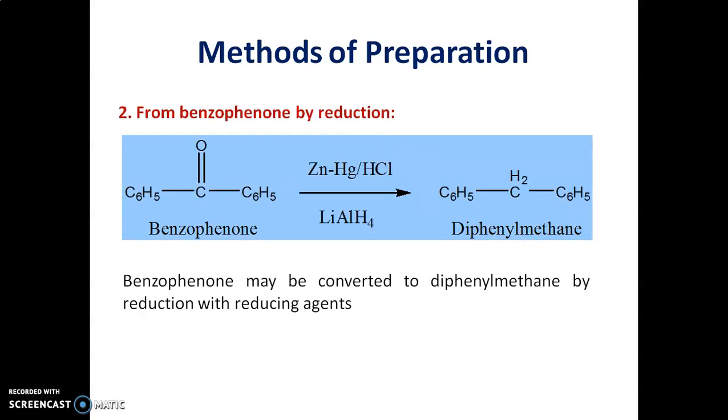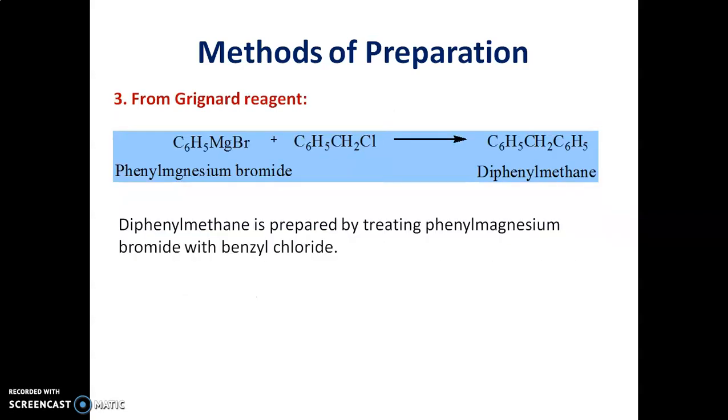The second method of preparation is from benzophenone. By carrying out reduction of benzophenone in presence of ZnHg and HCl and lithium aluminium chloride as a catalyst, we can obtain diphenylmethane. The third method includes from Grignard reagent. Diphenylmethane can be prepared by treating phenyl magnesium bromide with benzyl chloride. By reacting these two reagents, we get diphenylmethane as the end product.